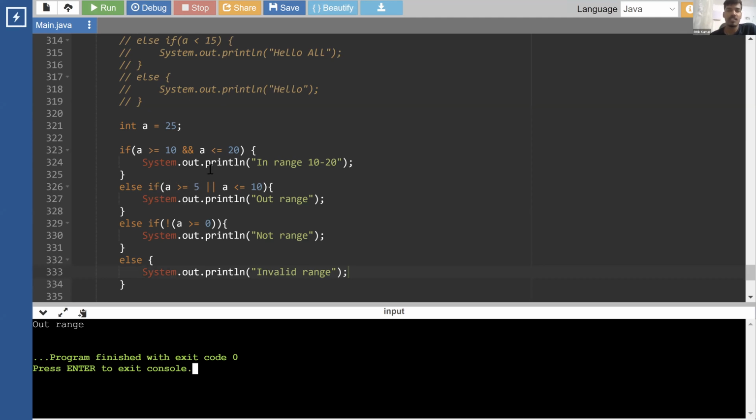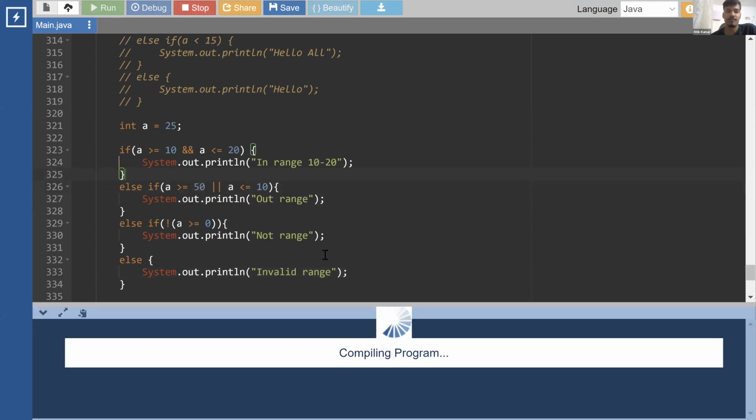So let's do one thing. Let's change it to 50. So now none of them satisfies, right? Let's try to run this. So you see invalid range.